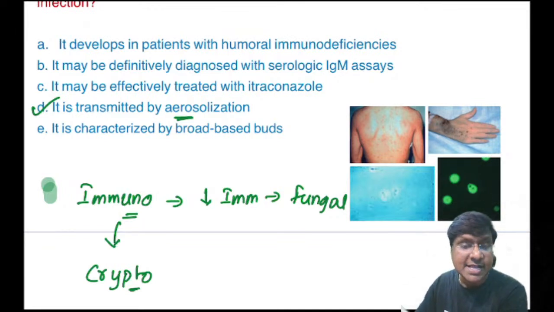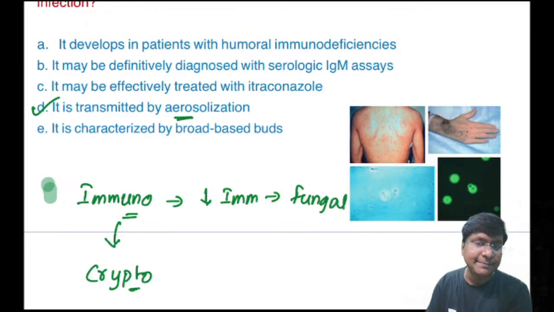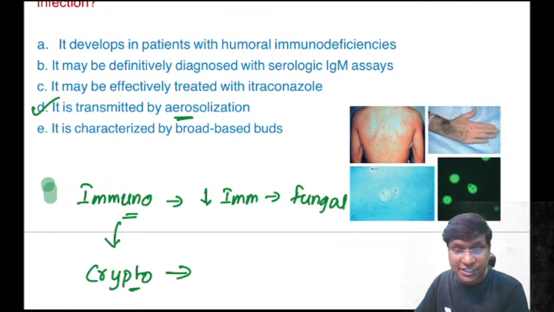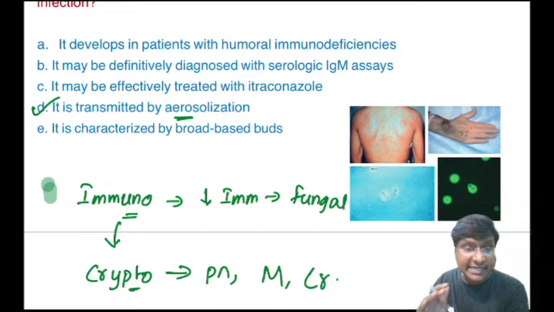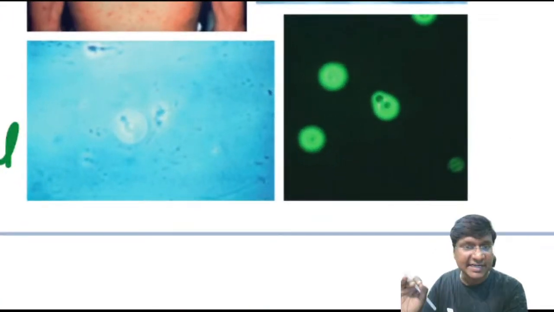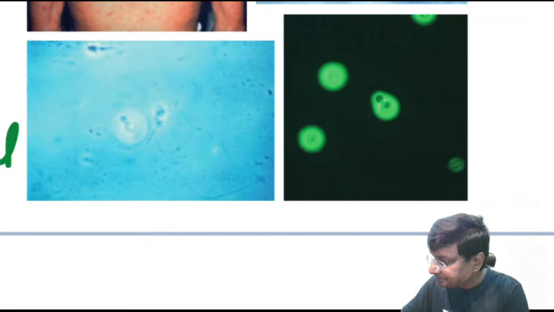So that is the reason why the individual is prone to cryptococcal infection. Now, because of this cryptococcal infection, what all the manifestations can be there? There can be development of pneumonia, meningitis, and also cranial nerve infiltration. And what is the definitive test? The serological test of choice is the cryptococcal antigen test, right? Cryptococcal antigen test.